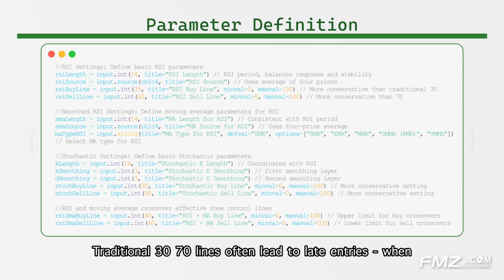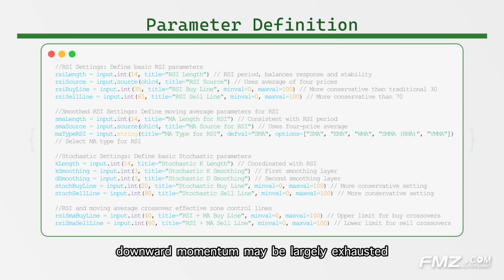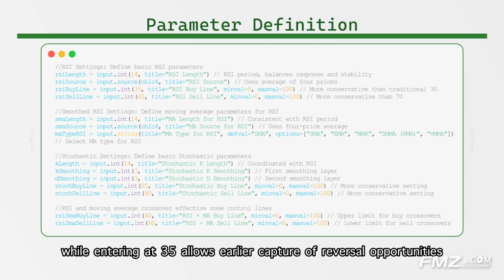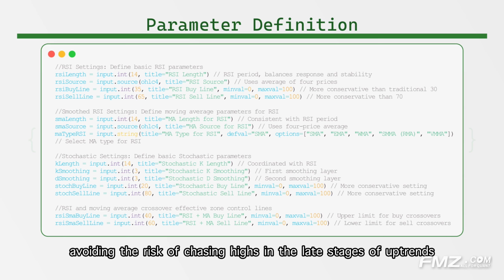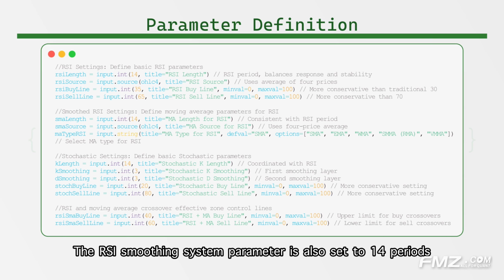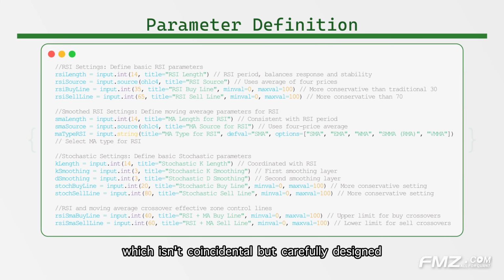Why? Traditional 30-70 lines often lead to late entries. When RSI reaches 30, downward momentum may be largely exhausted, while entering at 35 allows earlier capture of reversal opportunities. Similarly, the 65 line is more conservative than 70, avoiding the risk of chasing highs in the late stages of uptrends. The RSI smoothing system parameter is also set to 14 periods, which isn't coincidental, but carefully designed.